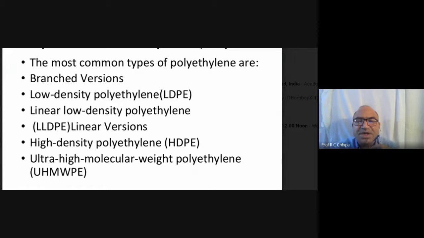The most common types of polyethylene are the branched version, the low density polyethylene, one thing. Linear low density polyethylene, another thing. And high density polyethylene, HDPE.